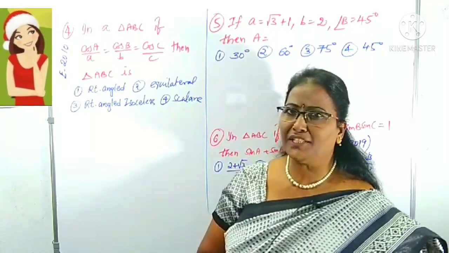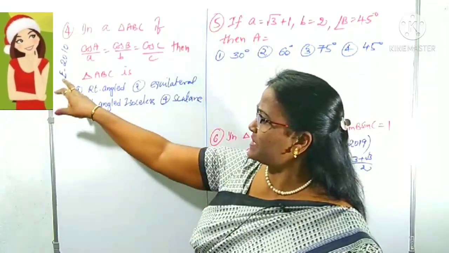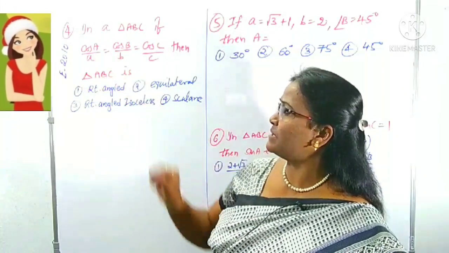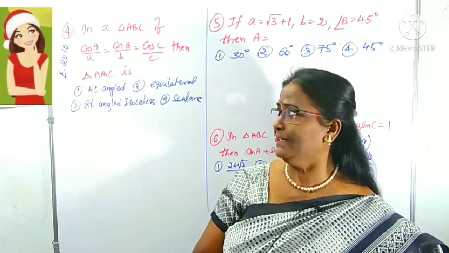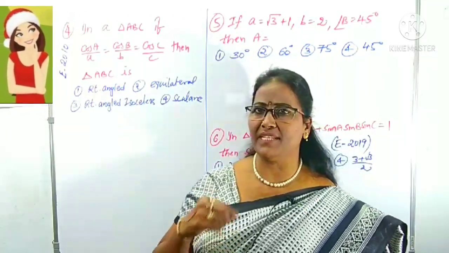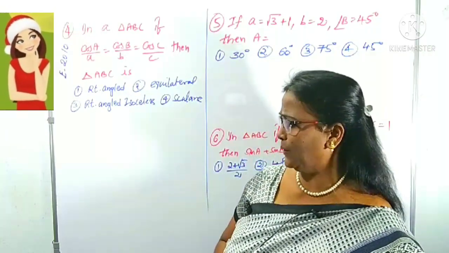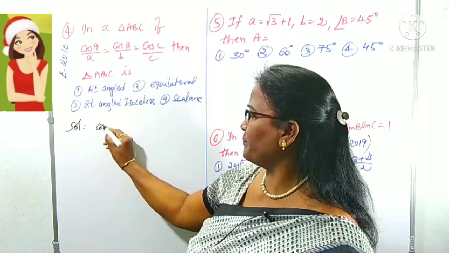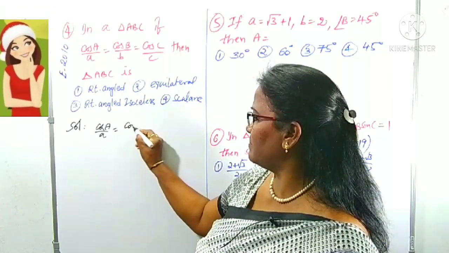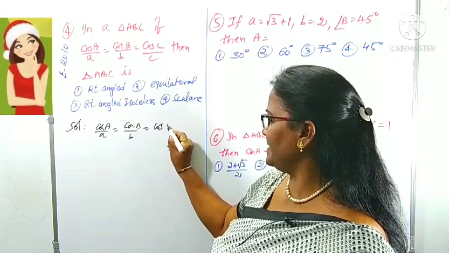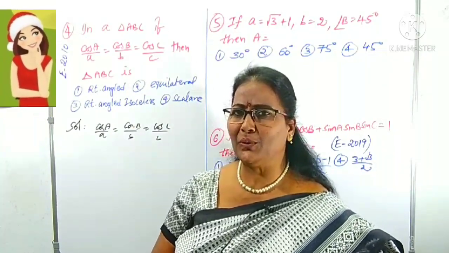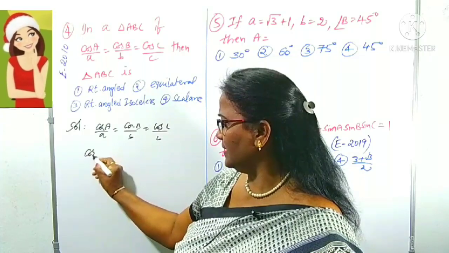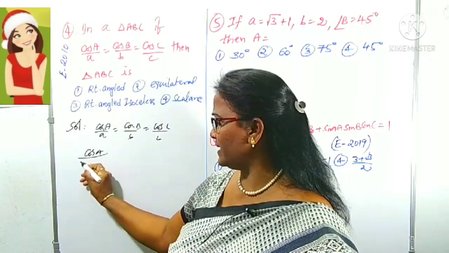Is it clear? Let's look at question number 4, which is given in EAMCET 2010. In a triangle ABC, if cos A by a equals cos B by b equals cos C by c is given, then what is the type of the triangle you have to recognize? It's a very simple question. You know by the sine rule, what is small a? Yes, 2R sin A. Just use the sine rule here. Cos A is as it is, and in small a we can write 2R sin A.